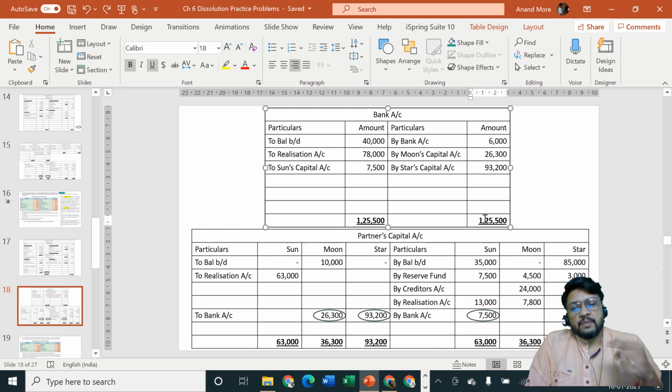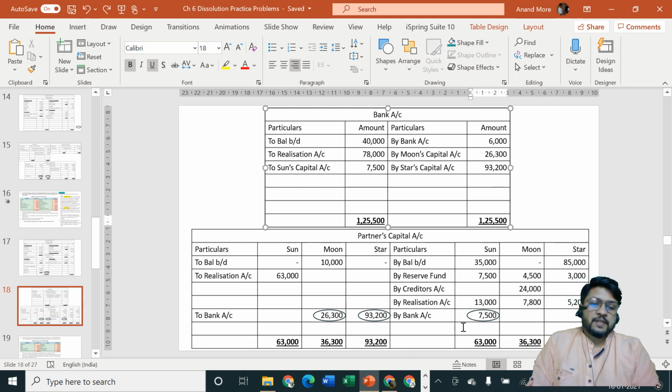And remember, afterwards we are going to solve certain such problems in which a partner like Sun, who is supposed to bring in money from his private estate, if he does not have sufficient private estate, then what is to be done? That is also going to be studied by us afterwards. So be careful. This is a problem which has given you the hint that sometimes a partner may take over more money than what he deserves. Then we are going to ask him to bring in money again back from his private estate. That is the first type of problem which we have seen. We are going to see some more complex problems afterwards.